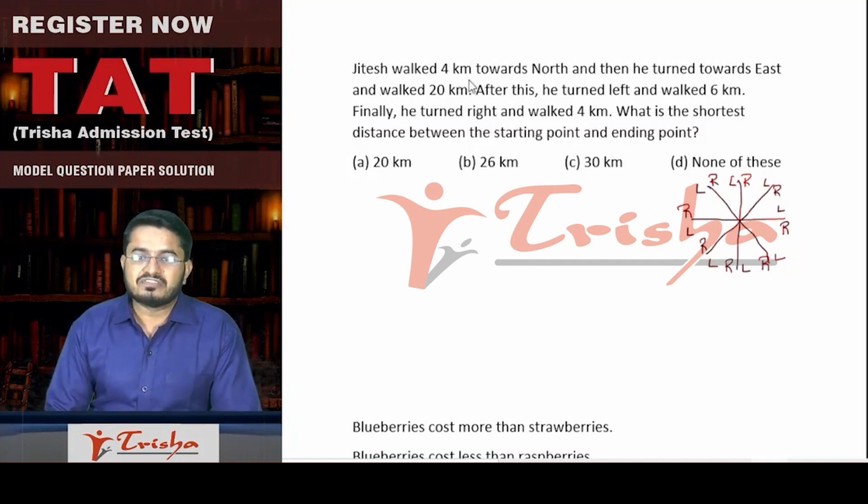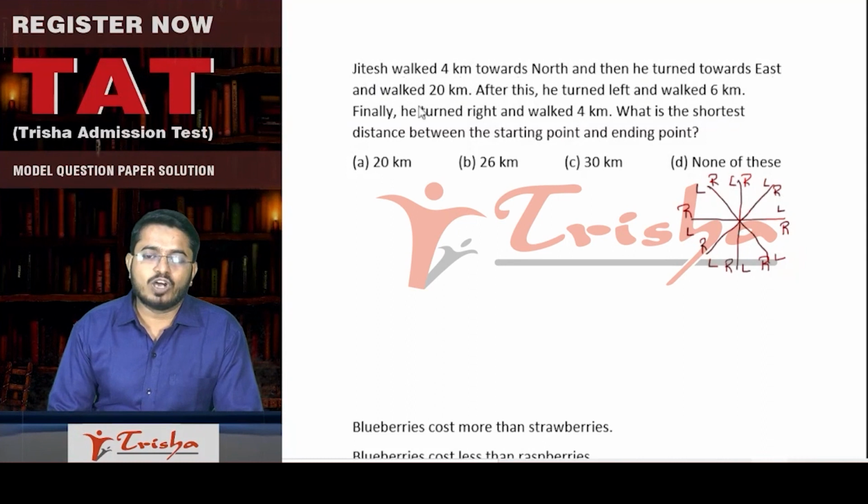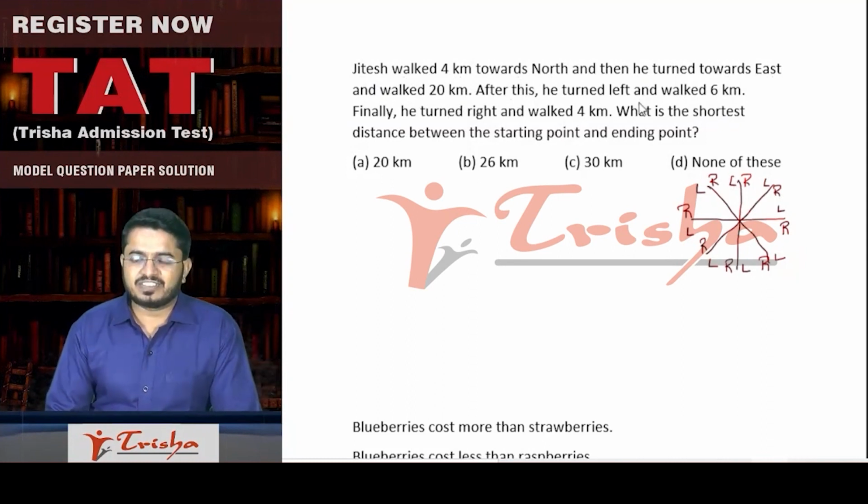Jitesh walked 4 kilometers towards north, and then he turned towards east and walked 20 kilometers. After this, he turned left and walked 6 kilometers. Finally, he turned right and walked 4 kilometers. What is the shortest distance between the starting point and ending point?